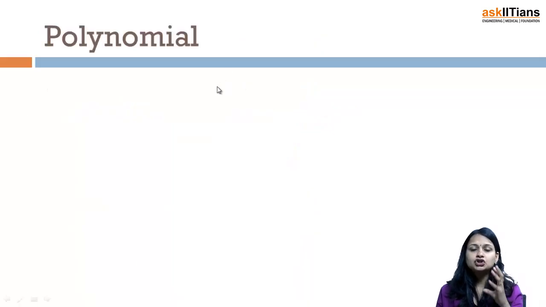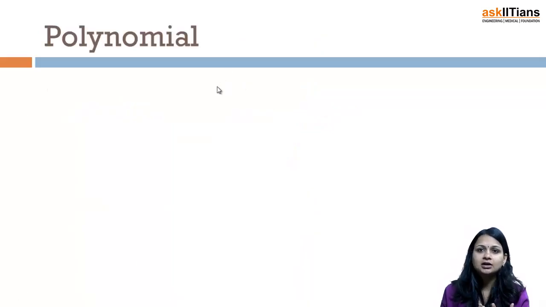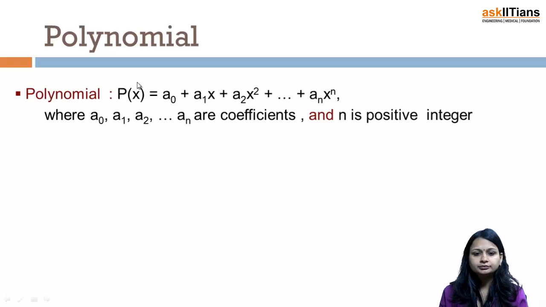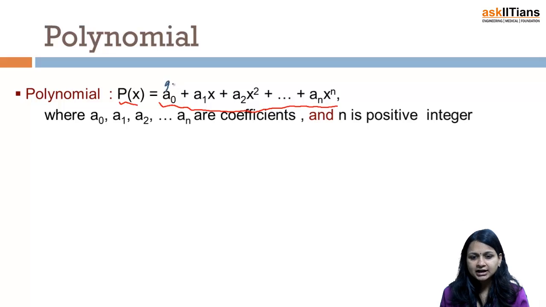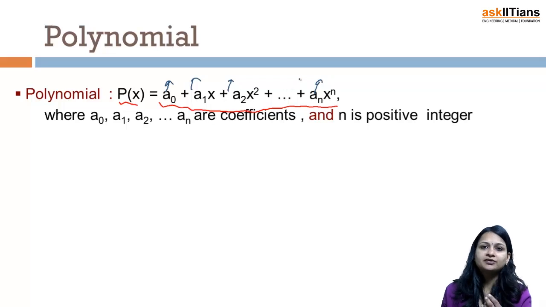First of all we should be aware of what exactly a polynomial is. Suppose I am taking P(x) equal to a0 plus a1x plus a2x square, up to anx raised to the power n. Now over here you can see that a0, a1, a2 and an, all these are coefficients. That means they have some specific value.